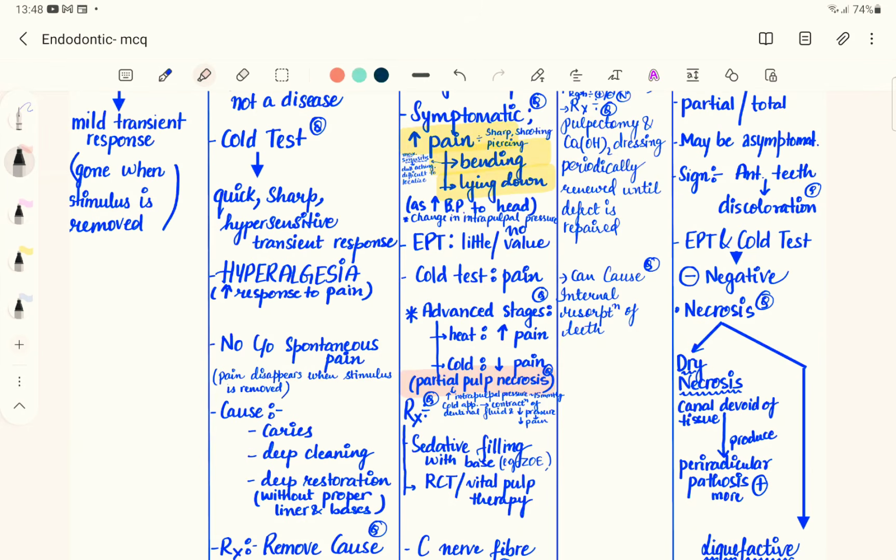If the patient tells you that eating or drinking anything cold subsides the pain, that is also an indication of partial pulp necrosis. So in the advanced stages, remember that the patient will tell you the pain intensifies on having a hot food item, while the pain relieves on having a cold food item. That indicates a partial pulpal necrosis.